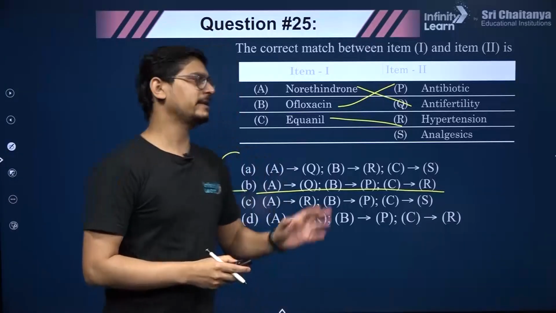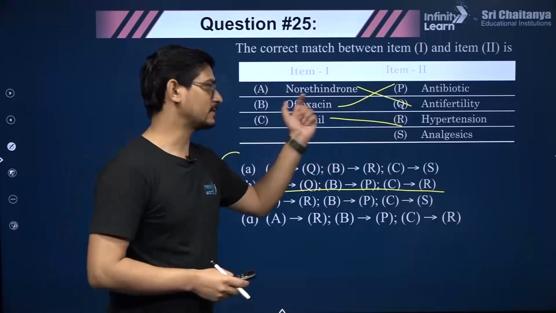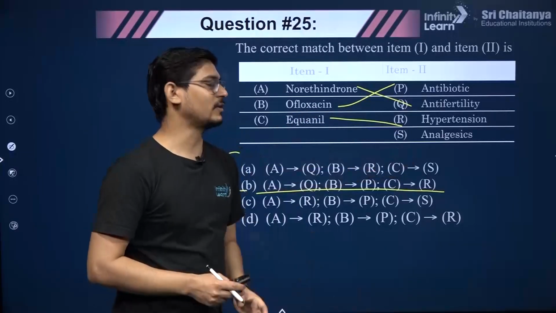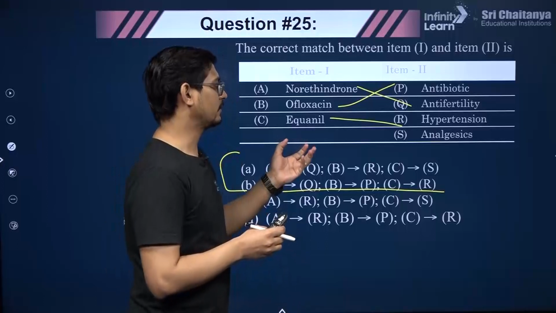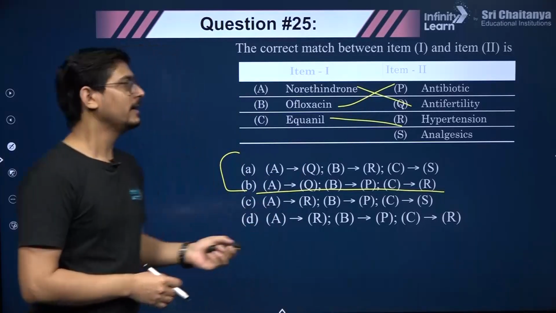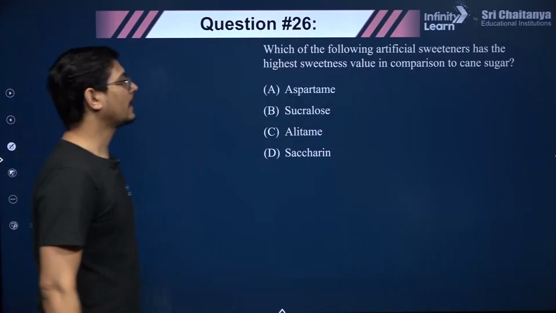So these names are something you have to remember. What is the drug used for, and first what is the meaning of these terms, right? What is hypertension, analgesic, what is the meaning of antipyretic? So this is something you should remember in chemistry in everyday life.